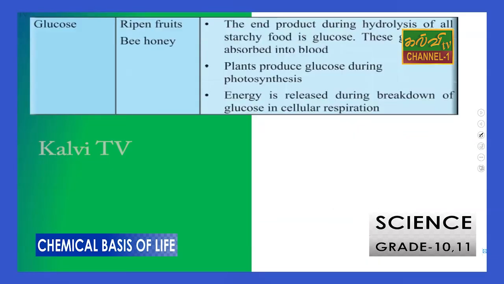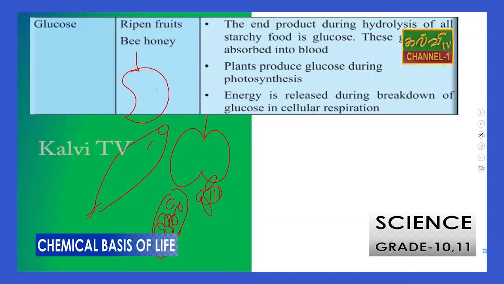Then glucose is found in ripened fruits and bee honey. Ripened fruits mean any kind of fruits, such as banana; mostly we should indicate the ripened fruits. So ripened fruits have this, and bee honey also consists of glucose.